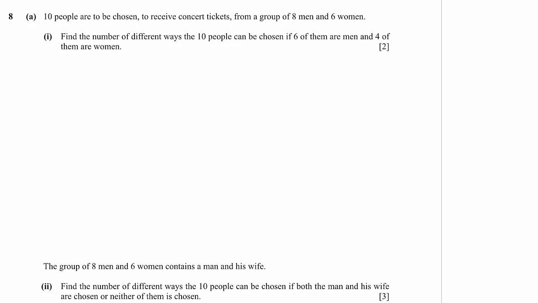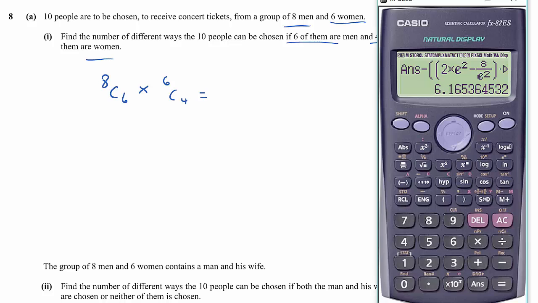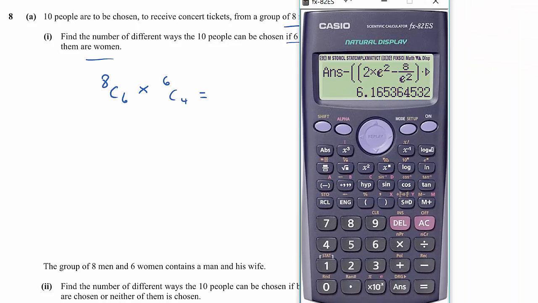10 people are to be chosen to receive concert tickets from a group of 8 men and 6 women. Find the number of ways the 10 people can be chosen if there's going to be 6 men and 4 women. So basically, from the 8 men, we need to choose 6, and from the 6 women, we need to choose 4. So that's quite a simple calculation.